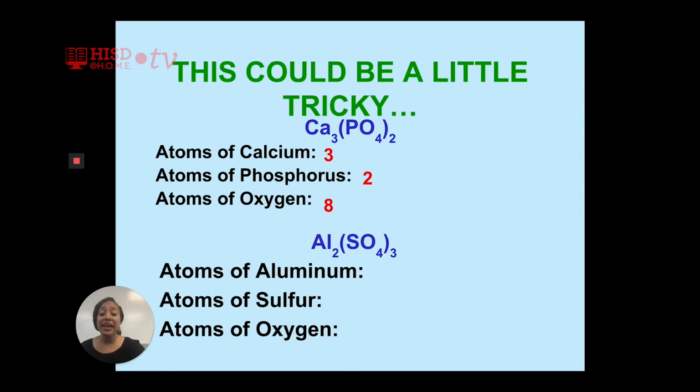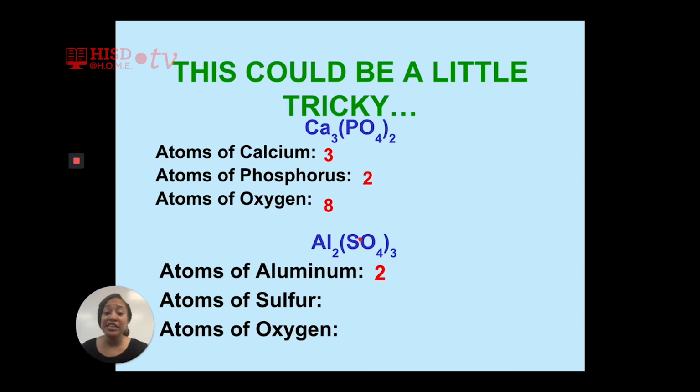So let's look at aluminum. Does aluminum have a subscript behind it? Yes, aluminum has a subscript behind it. Therefore, we know that there are 2 atoms of aluminum. Let's look at sulfur. Does sulfur have a subscript behind it?